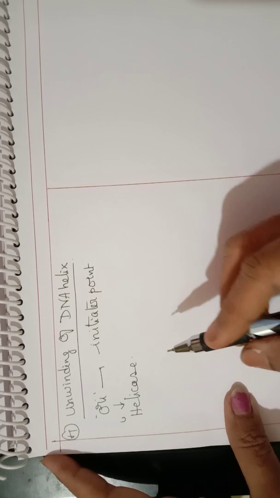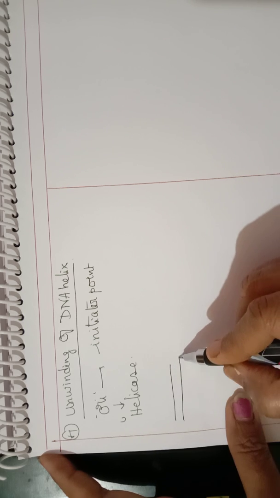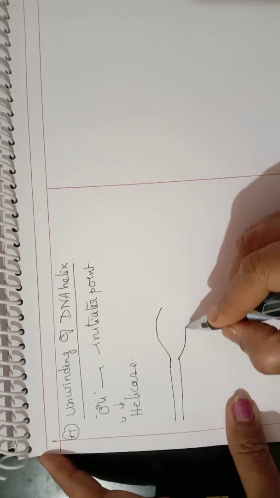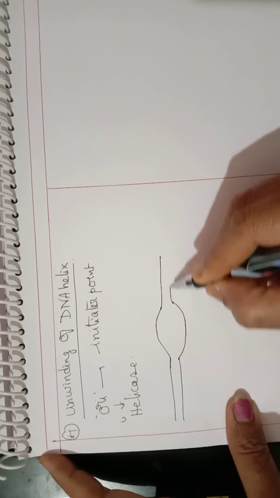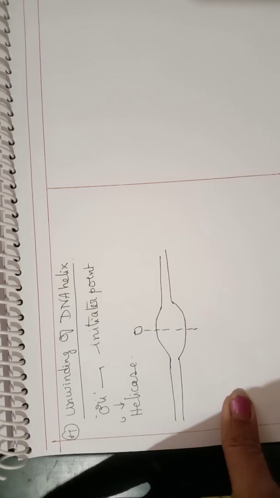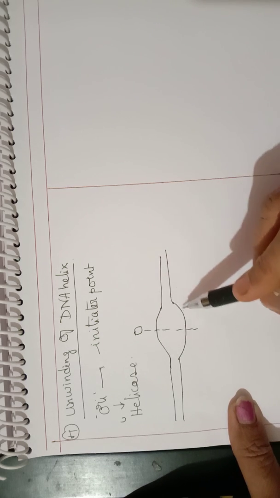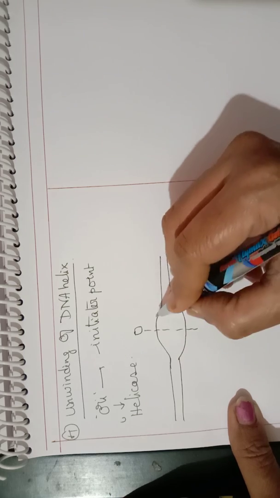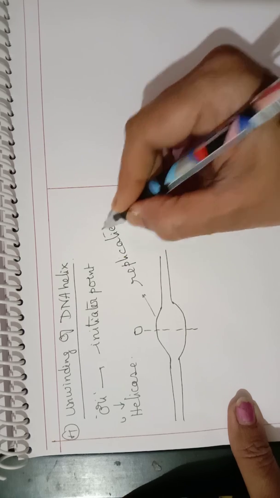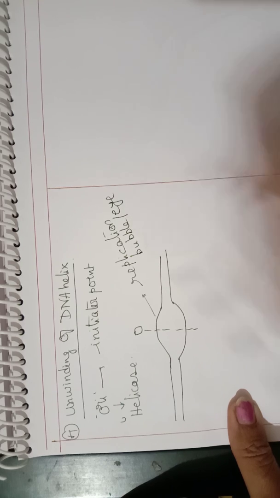Helicase will break the hydrogen bonds which are present. Suppose this is a DNA strand, and there is a point of origin of replication. Unwinding will start at this point and it forms a bubble-like or balloon-like structure. This is called a replication bubble, or also a replication eye.